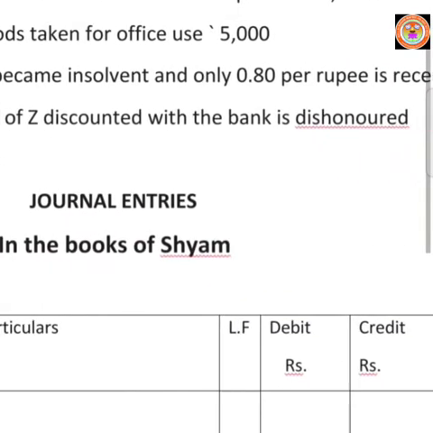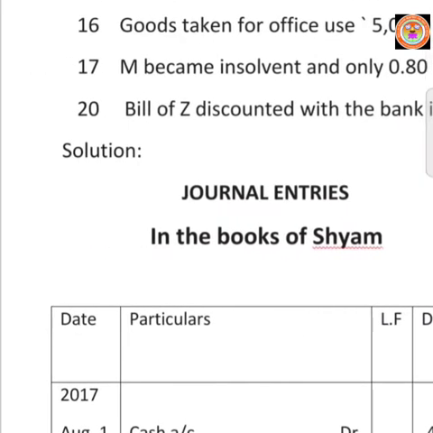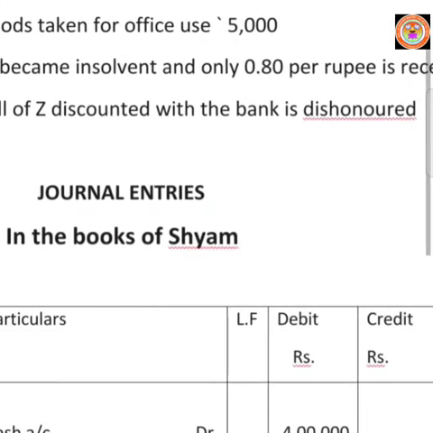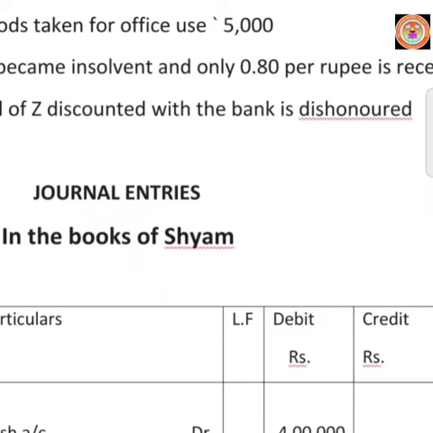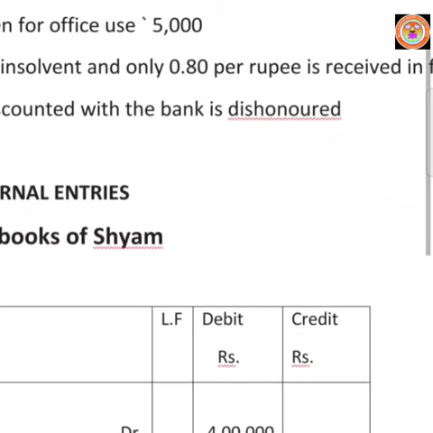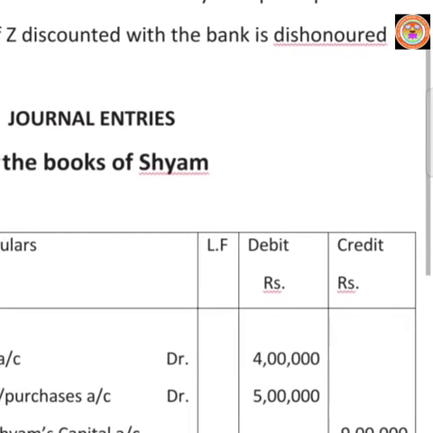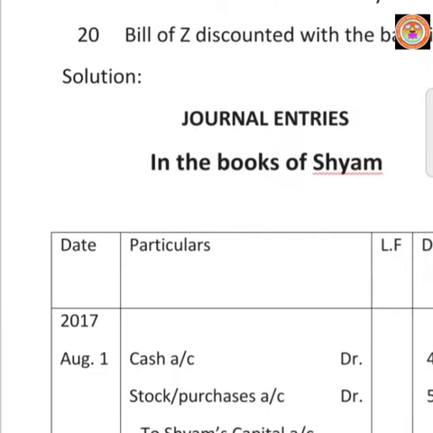Then allot the columns like this: date, particulars, LF (ledger folio number), debit amount column and credit amount column. Then 2017 is the year, so write 2017 at the top. Then August month transactions, so write August.